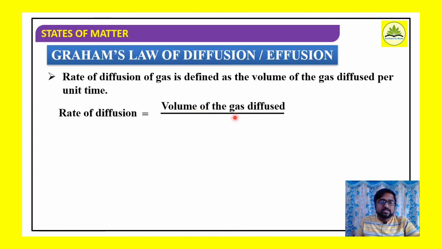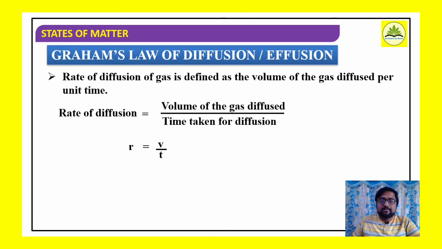Volume of gas diffused divided by time taken for diffusion. Rate of diffusion. So as we considered there, R1 and R2 are the rates of diffusion. Actually, as per the definition, it is the volume of a gas diffused per unit time. So you can write in the form of expressions: rate of diffusion is equal to volume of gas diffused divided by time taken. Here R is equal to V by T, right?